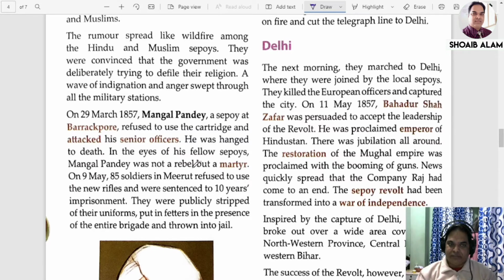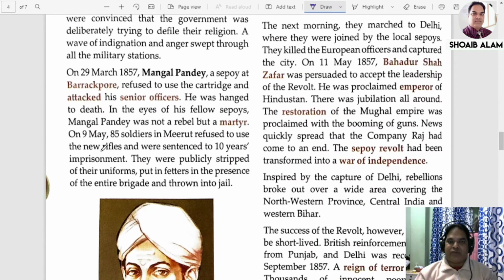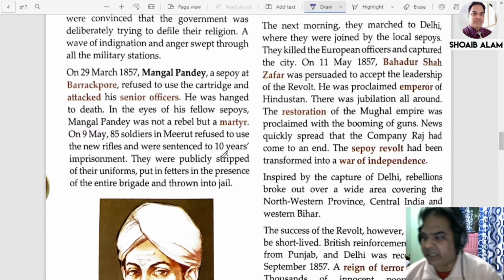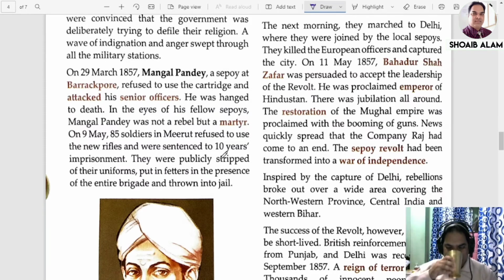Okay, so on 9th May 1857, 85 soldiers in Meerut refused to use the new rifle and were sentenced to 10 years.